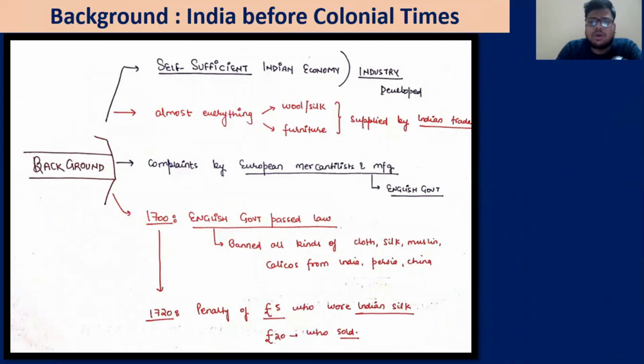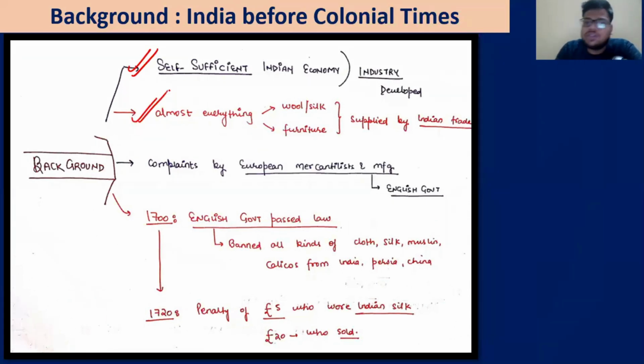Chalo. Now we discuss Indian manufacturing, or India overall, before the colonial times. India was a self-sufficient economy. Industry was developed, as we have discussed, with respect to the times. For example, handicrafts were made and trade was being done. Obviously, had we followed that path, we would have taken in technology and improved upon it. But that did not happen because of the intervention of the Britishers.